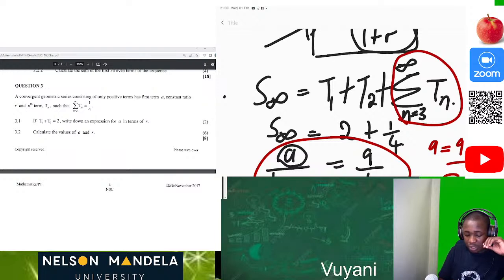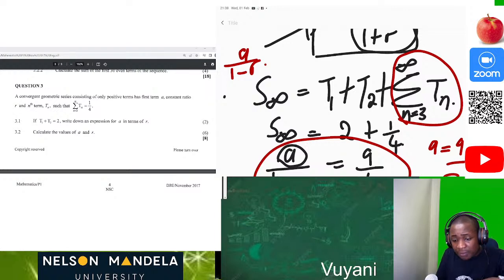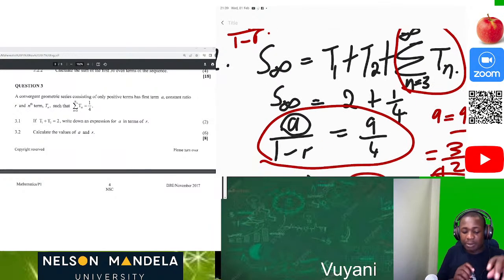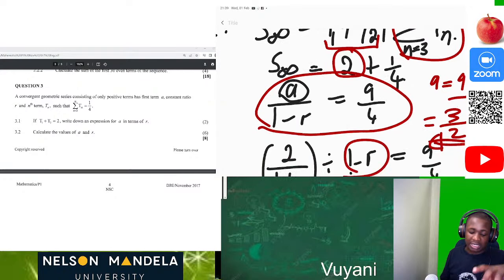we also saw that this part here is showing that we're going to use the sum to infinity equation. Then the sum to infinity equation is always a over 1 minus r, because we can see that the value of n is starting from 3 going to infinity. So being able to analyze the question, being able to conceptualize is so crucial. Then t1 plus t2, we were already told from above that it's 2. Then this part here for the sum from 3 to infinity of tn, we were given that it's 1 over 4. Then after that, we calculated that.